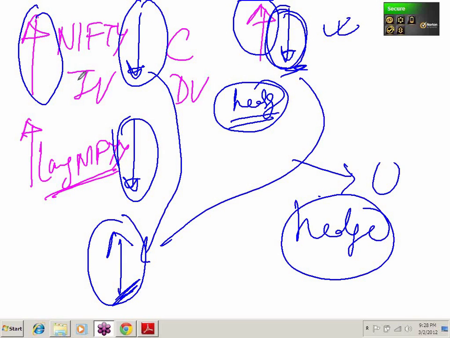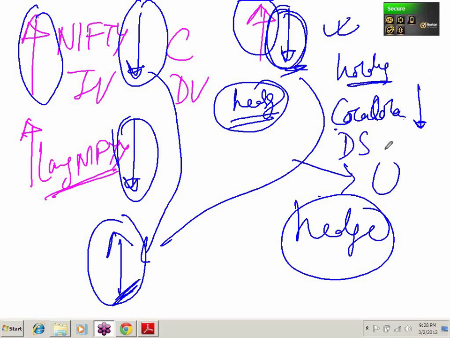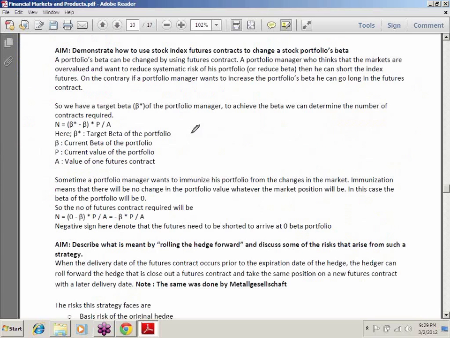In the case of mustard, we had to go short, because we are holding mustard. Remember, Coca-Cola should go long and Dhampur Sugar should go short, because Coca-Cola wants to buy sugar in the future. It does not have it.